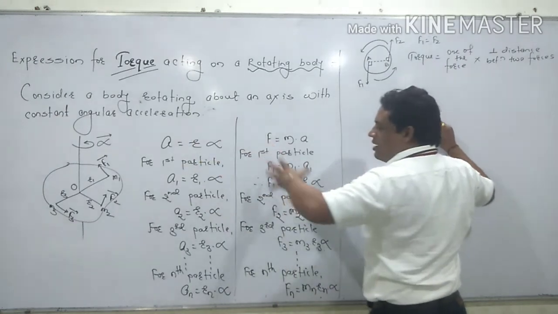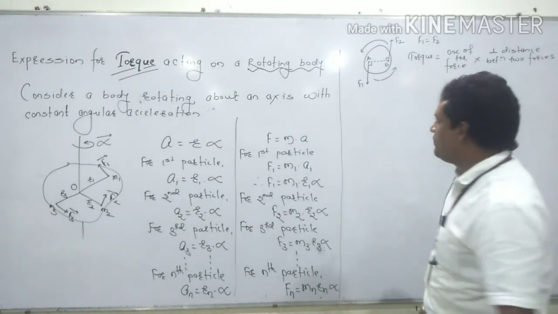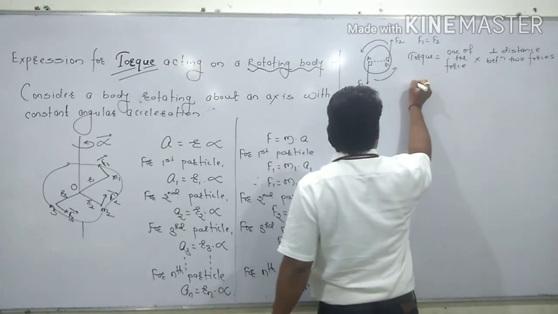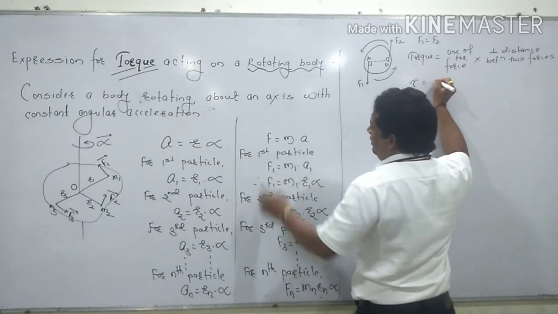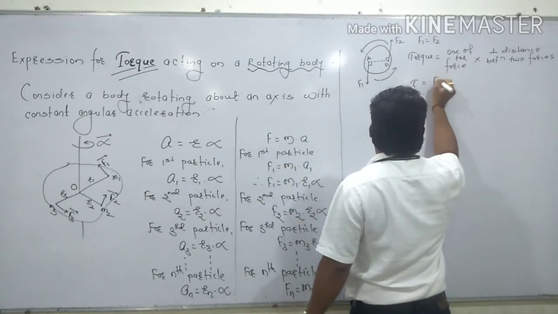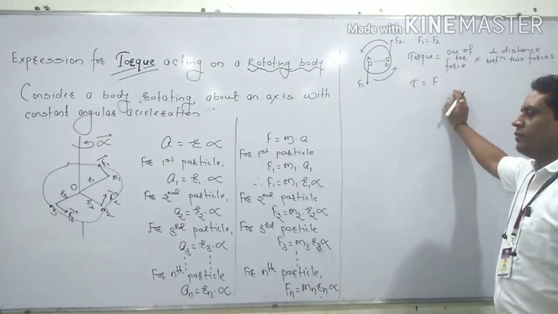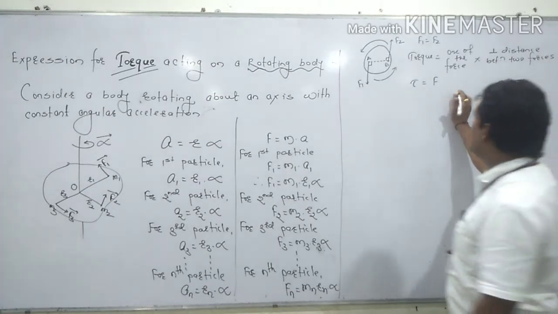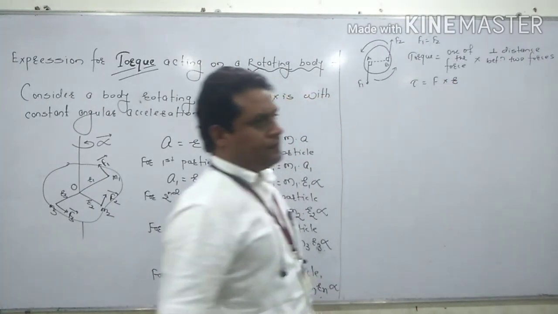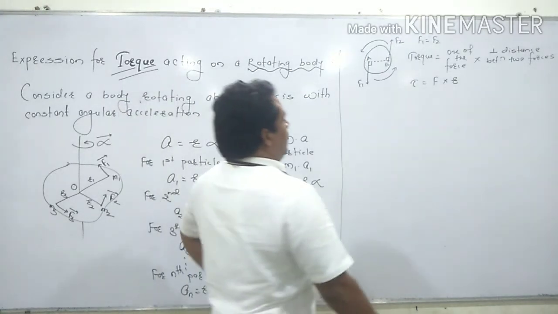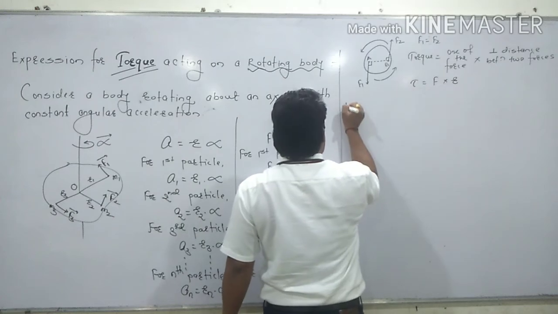Here distances are given in r1, r2, r3 up to rn. So this formula becomes torque is equal to one of the force. Here you can take force F, distance r level. This is for the first particle.